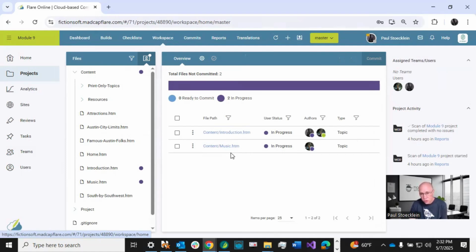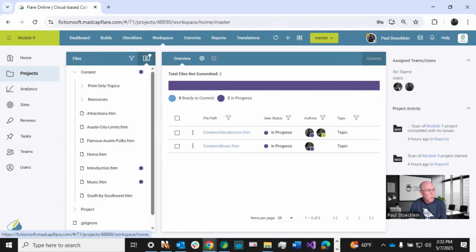Two files, two topics have been worked on here, and you can see who's working on them and the status of them. So we've got the introduction topic and the music one. They're both in progress. None of them have been marked ready to commit yet or have been committed. So this is just a nice view to see overall what's going on in this project.